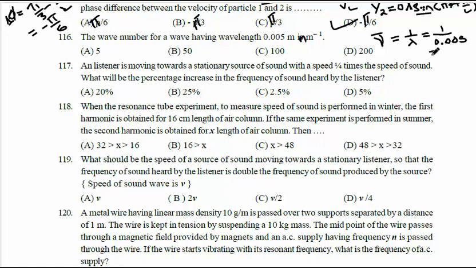If you do the calculation, the answer is 200 per meter. 200 per meter means option D is correct.